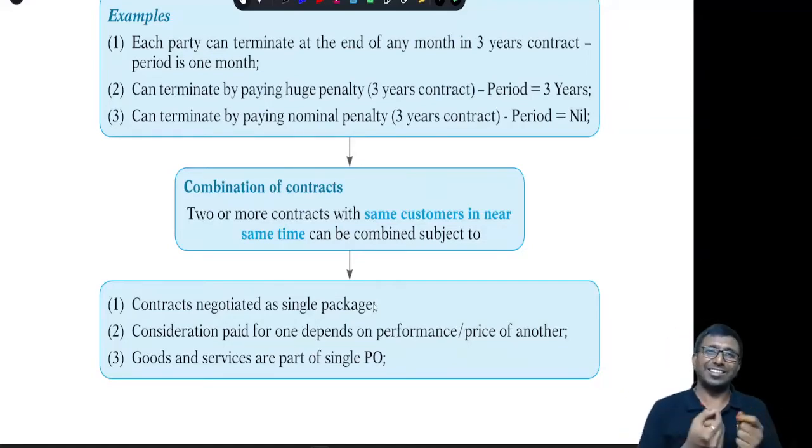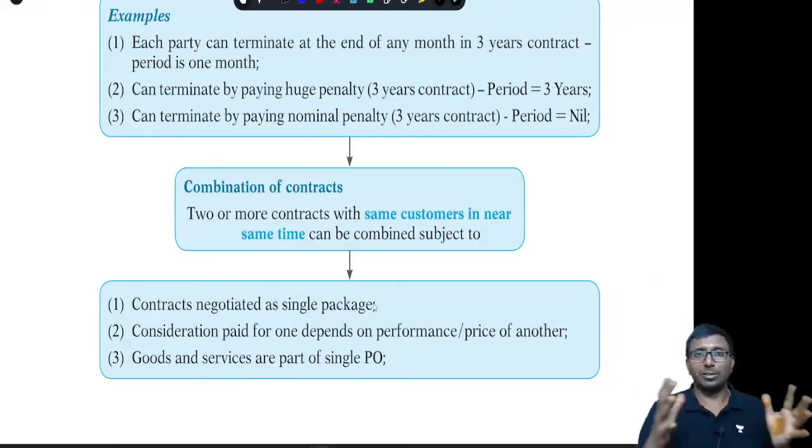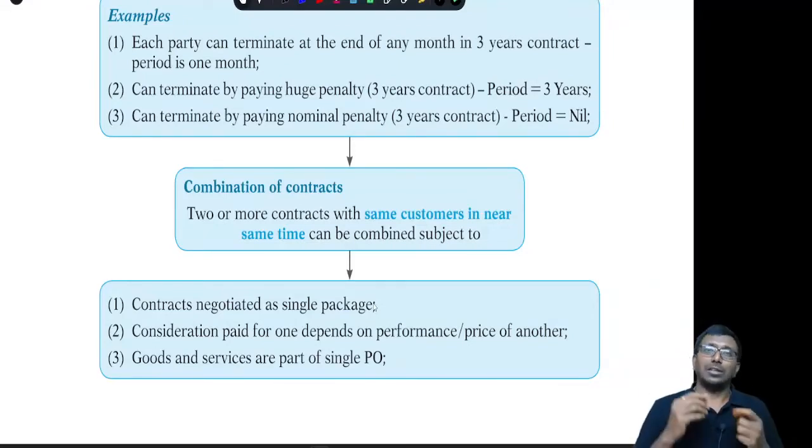That means there is interlinking. These contracts are not independent, they are interdependent. And the goods or services are part and parcel of a single performance obligation. Actually speaking, all five things together are equal to one work, but for the sake of administration, they must have been divided into 4 or 5 agreements. Under those circumstances, we are supposed to club all the five contracts into one contract and treat it as only one contract.